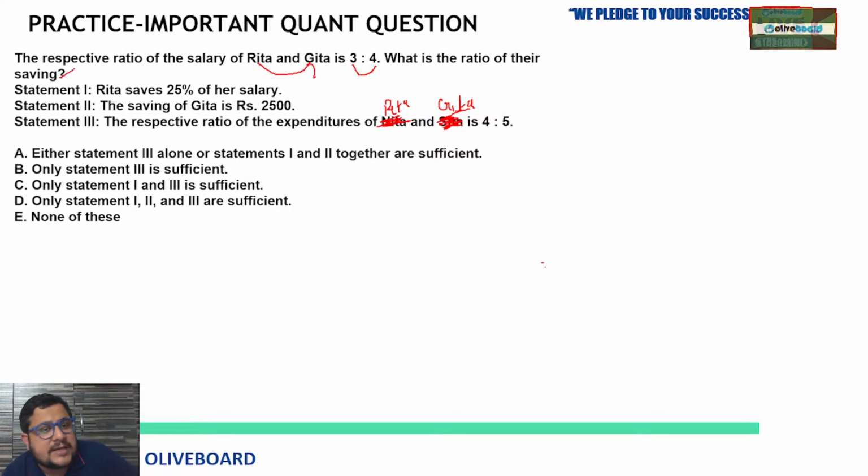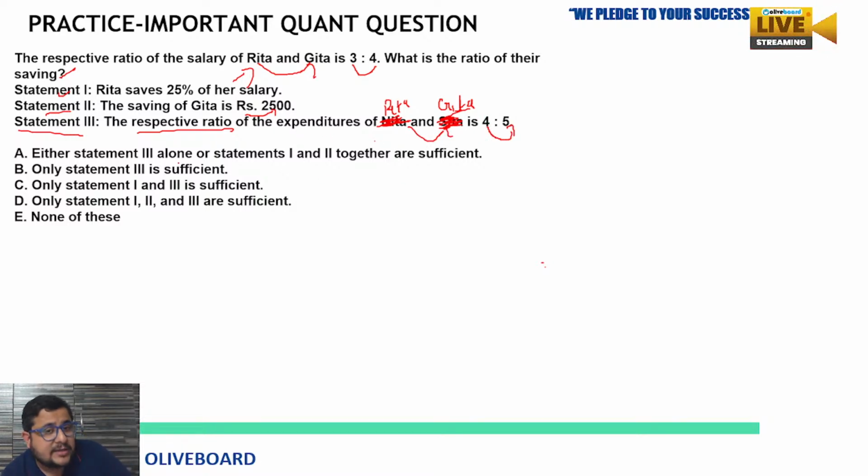So see, the respective ratio of salary of Rita and Geeta is 3:4. What is the ratio of their savings? Statement 1: Rita saves 25% of her salary. Statement 2: the saving of Geeta is rupees 2500. Statement 3: the respective ratio of expenditure of Rita and Geeta is 4:5.